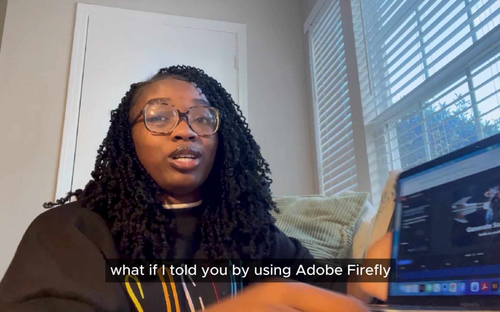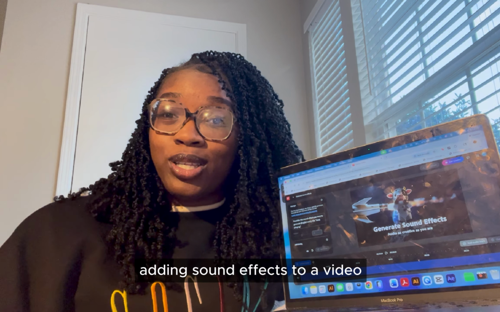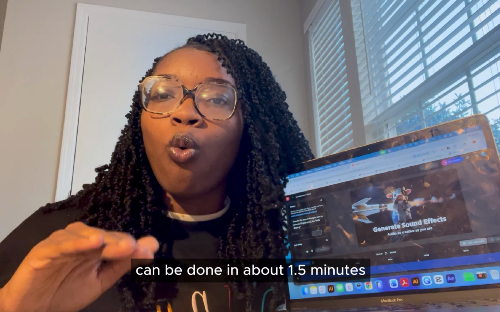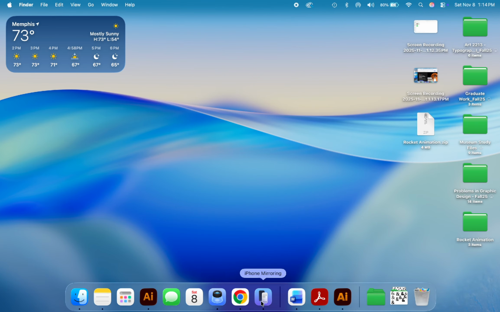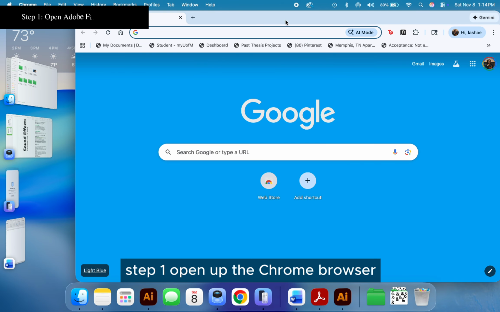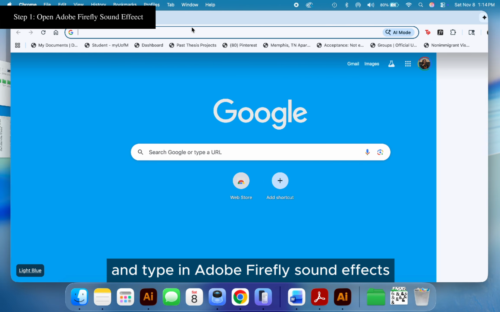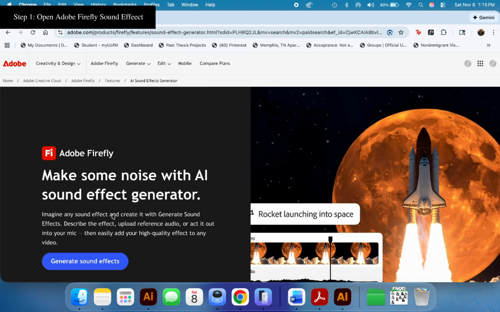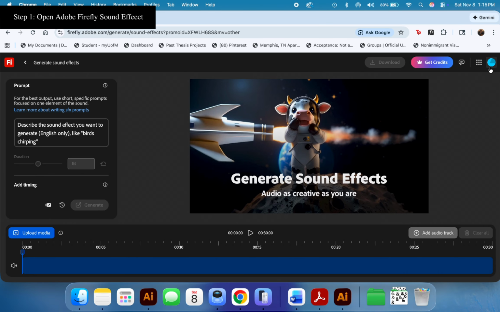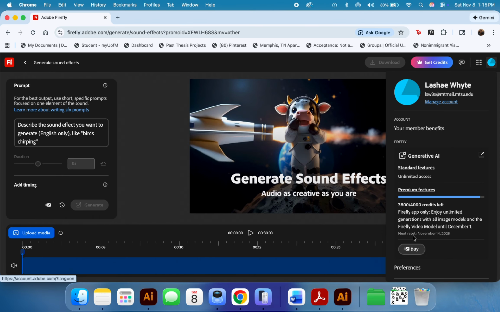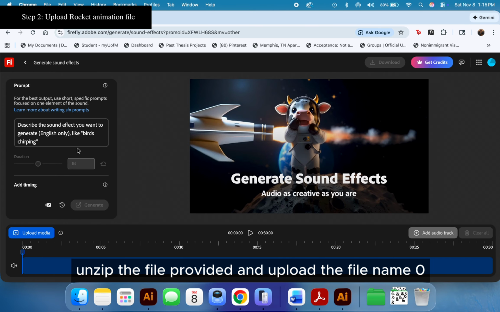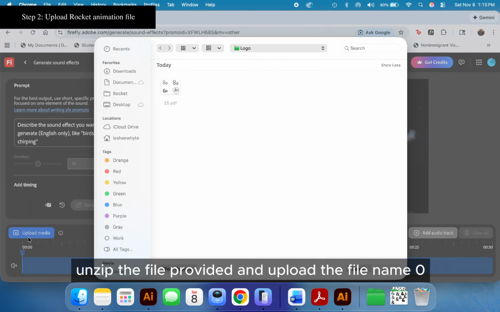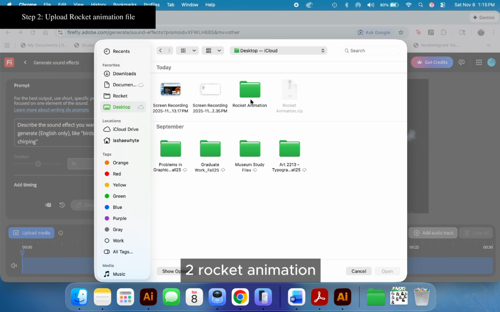What if I told you by using Adobe Firefly, adding sound effects to a video can be done in about 1.5 minutes? Let's try it now. Step 1. Open up the Chrome browser and type in Adobe Firefly sound effects and log into your Adobe account. Step 2. Unzip the file provided and upload the file named 02 Rocket Animation.